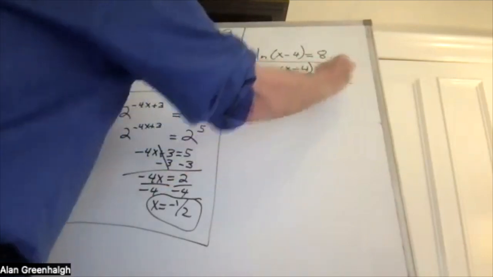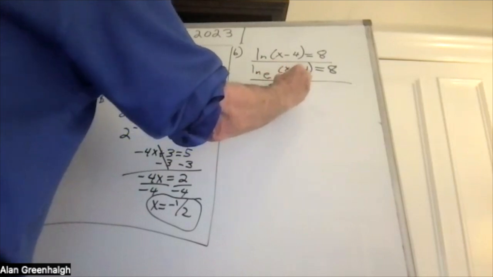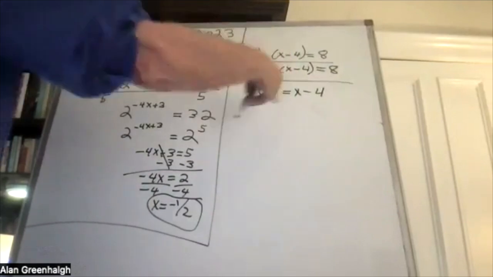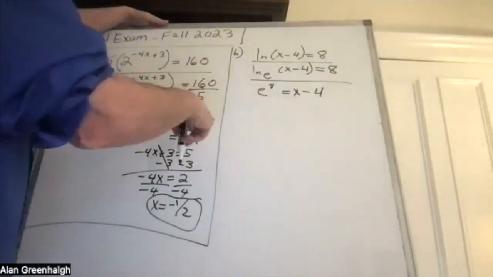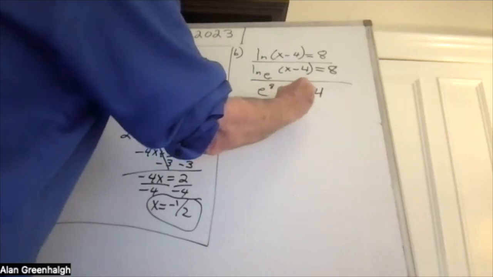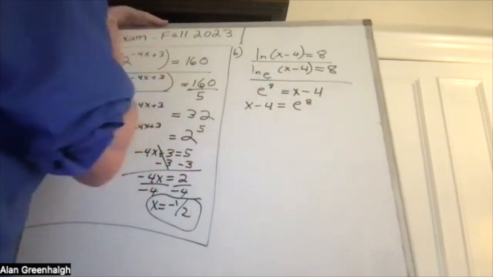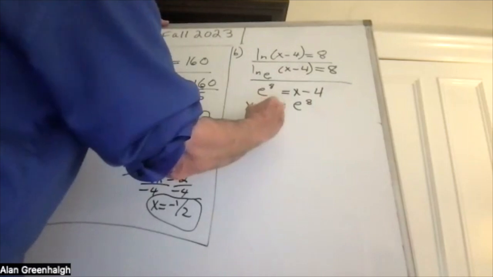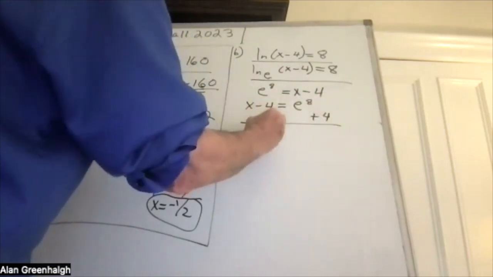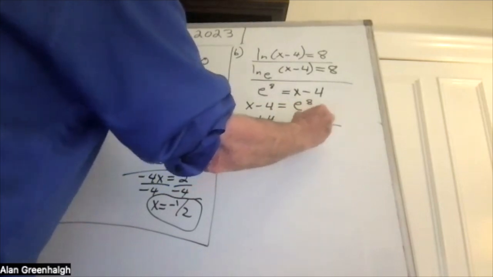And from here, we go e to the 8th is equal to x minus 4. And let's turn it around so that the variable is on the left. You know I prefer that. After all this time, you should know that. e to the 8th, and then we should bring the 4 over. And whatever x is equal to, it's equal to e to the 8th plus 4.